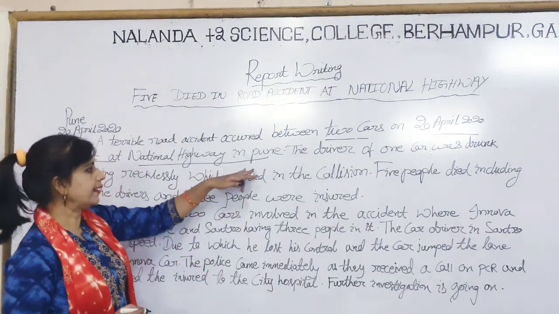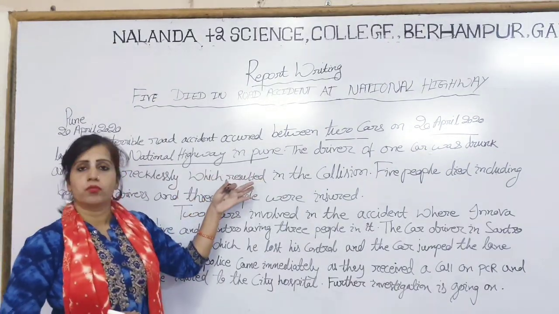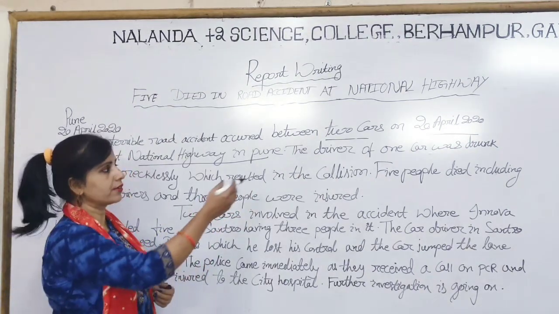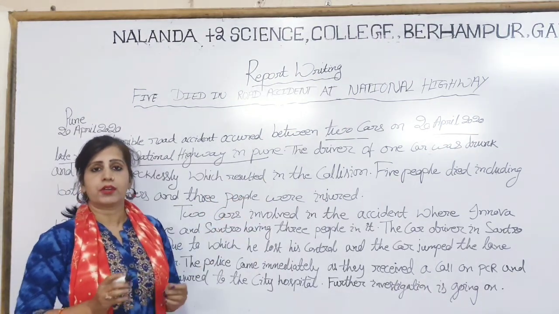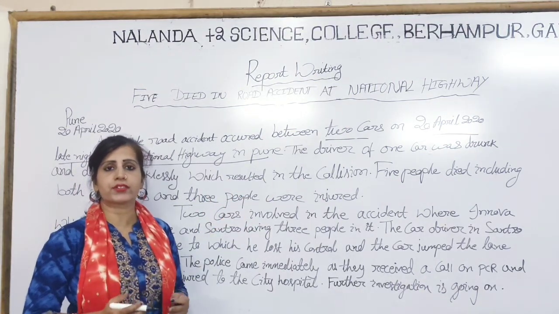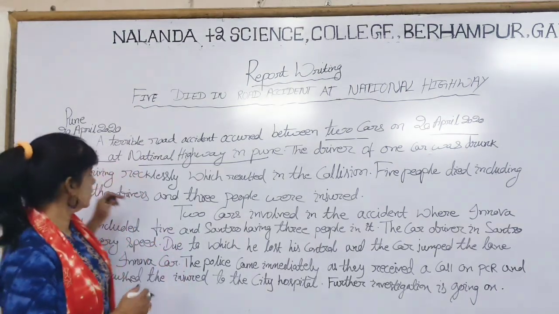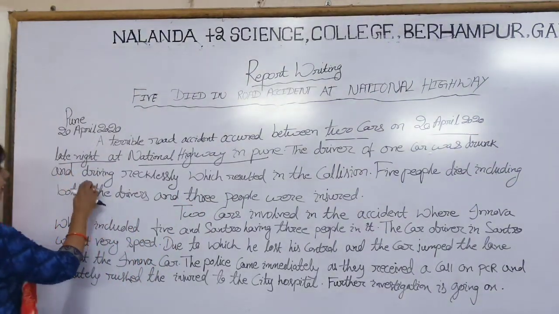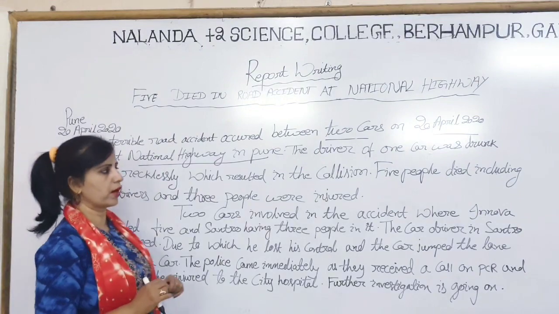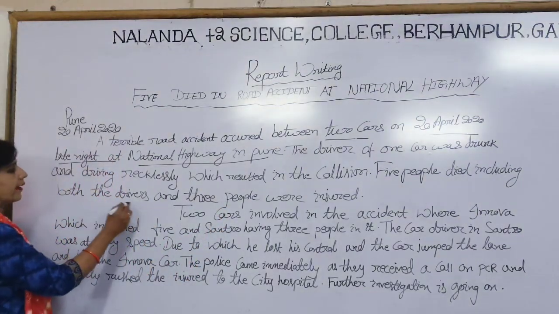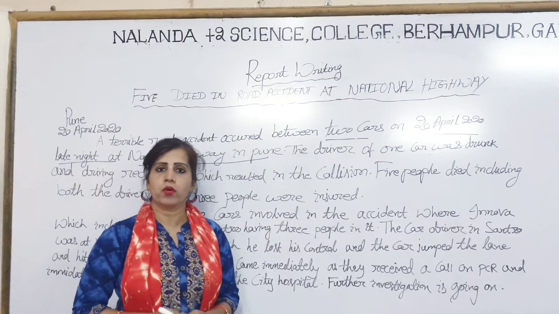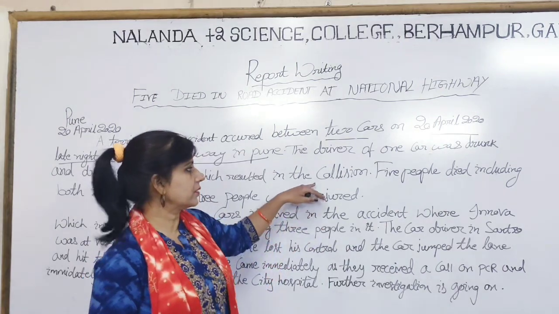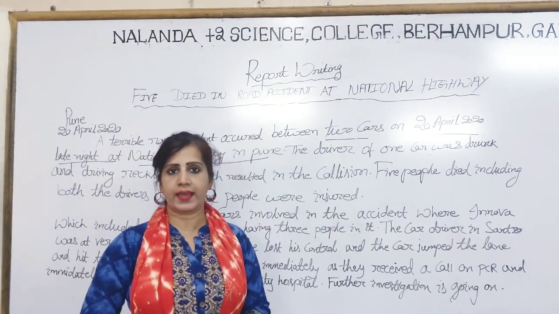Then in the second line I have mentioned why the incident took place. I have given the logical reason that the driver of one car was drunk. The driver of the one car was already drunk and he had lost his control over the car. And recklessly, he was driving at a very great speed. That's why he lost his control, and the accident took place between the two cars. Including both the drivers of the cars, 5 people died and 3 were injured. So in this second sentence, you can see that I have written a logical reason why the accident took place.